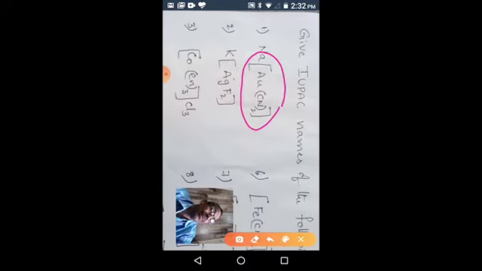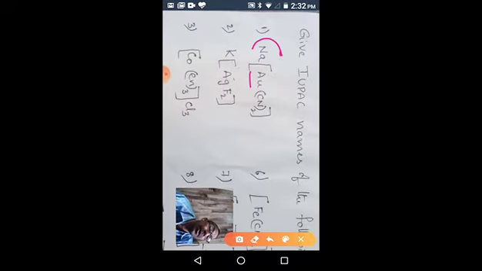Okay, then coming to the name. Before giving the name, first of all we see what type of ions are present, what type of ligands are present, and what the central atom is. The counter ion is sodium, a cation. The central metal atom is gold. We have two ligands. What are those? Cyanides. So only one type of ligand is there, in number two.